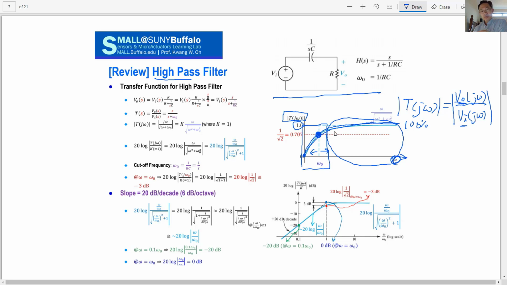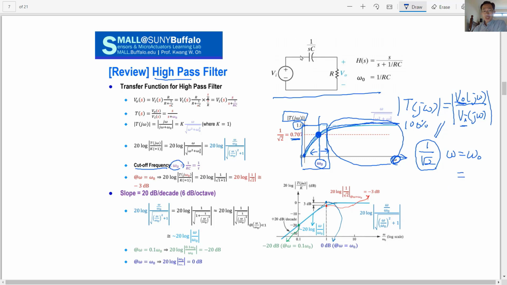Conventionally, we define it where the value becomes 1 over root 2, when omega equals omega 0. That is about 70% of the signal, and in that case we define it as the critical or cutoff frequency.